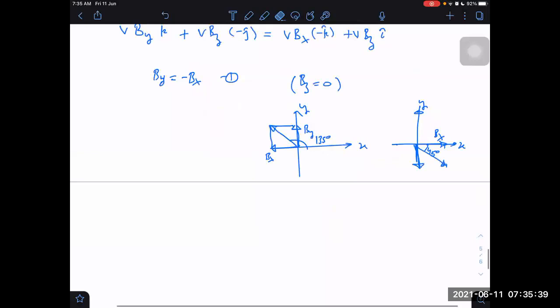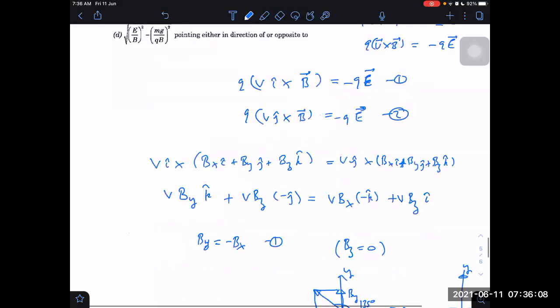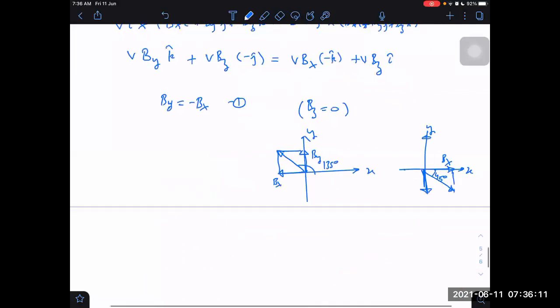The solution finally after that is correct, but the beginning step itself was wrong, because whenever we have to balance the force, especially if it is a vectorial equation, magnitude wise it is okay, no problem. QE magnitude wise we can write as QE also, but we have to write proper direction. Then I should have written QE plus QV cross B is equal to 0. So QV cross B equals minus QE. Very good, you pointed it out. But anyway, after that it is correct. After that nothing is wrong.